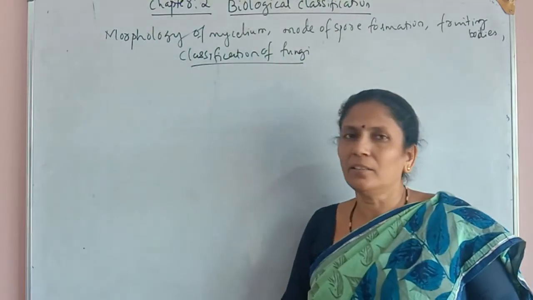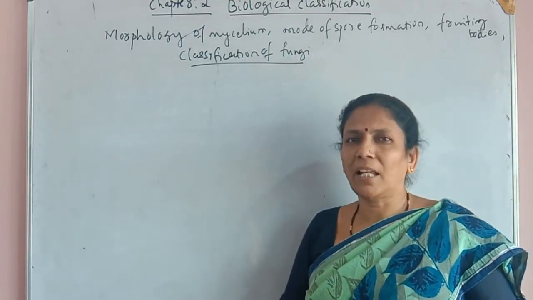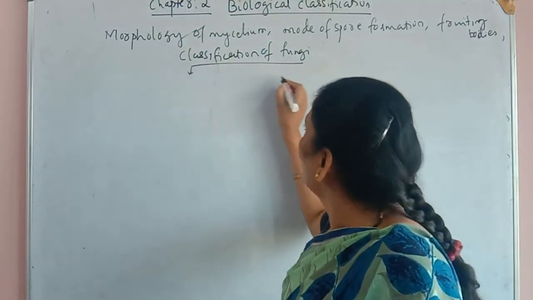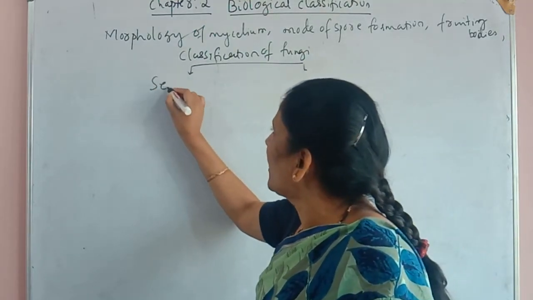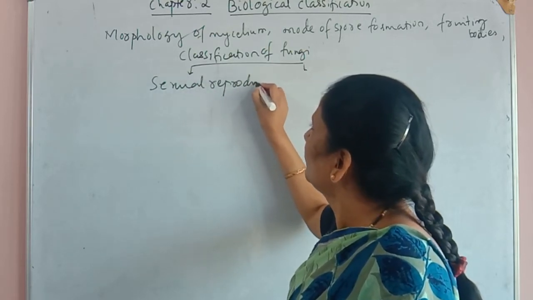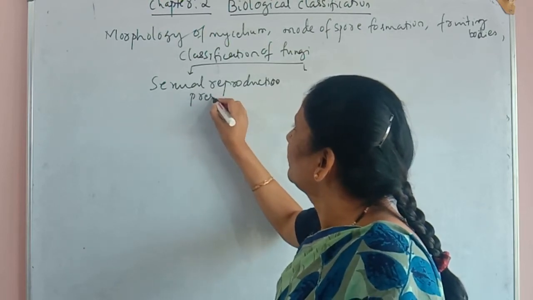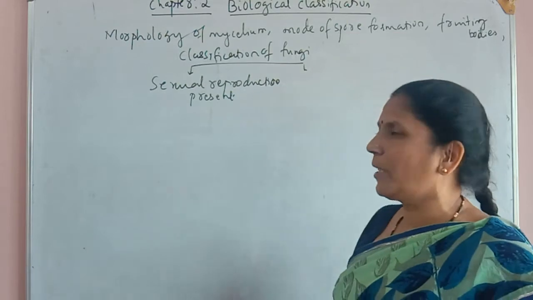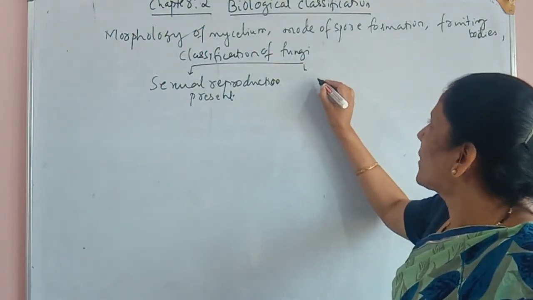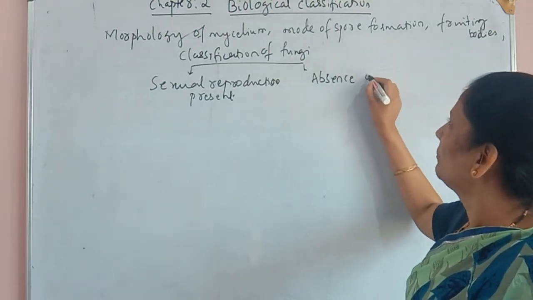First, we are classifying the fungi into two groups based on the character of sexual reproduction. In one group, sexual reproduction is present. Another group has been made which has no sexual reproduction, or absence of sexual reproduction.